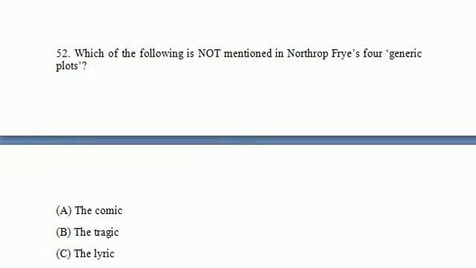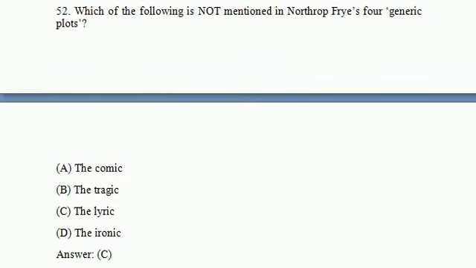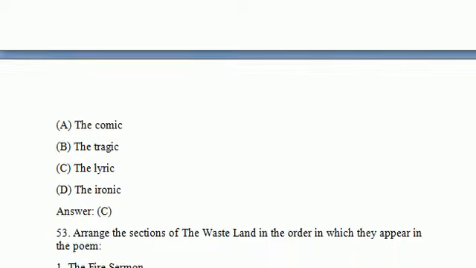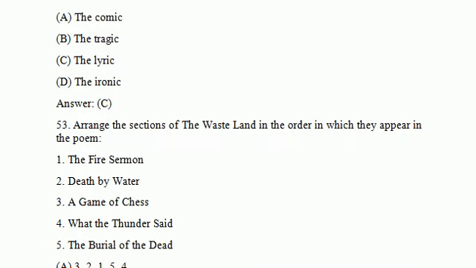The question is, which of the following is not mentioned in Northrop Frye's four generic? You all know that Northrop Frye mentioned four generic. Options are the comic, tragic, lyric, and ironic. So option C is the right answer. It is a very important question. You have to remember it, that the lyric is not mentioned in the work of Northrop Frye. Let's see the next question.